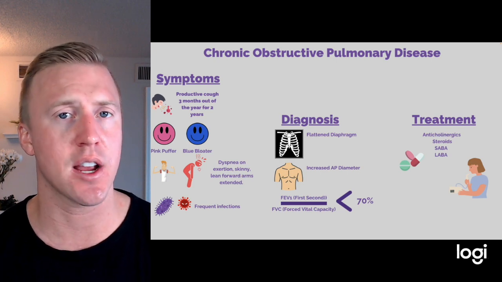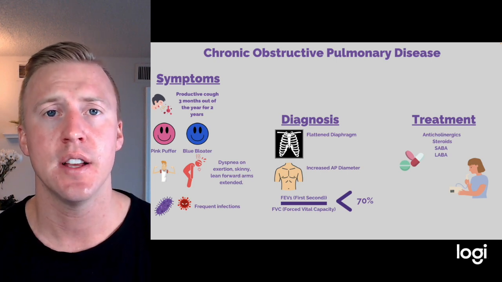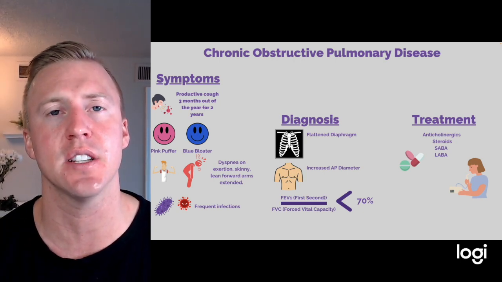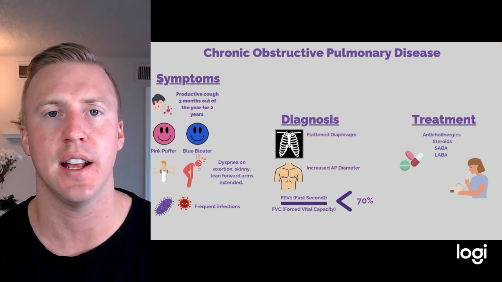But some of the things are anticholinergics or antimuscarinics, SABAs or short-acting beta agonists, usually for PRN and exacerbations, long-acting beta agonists, and steroids for exacerbations.